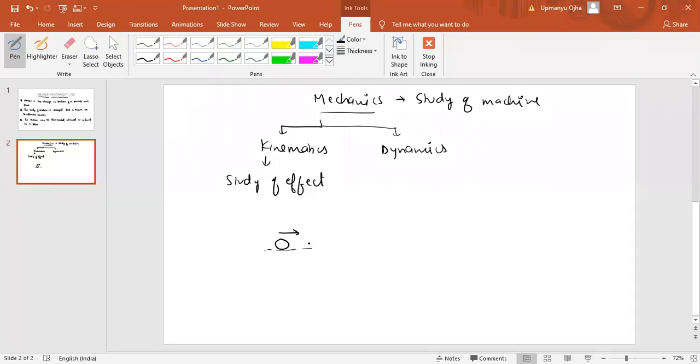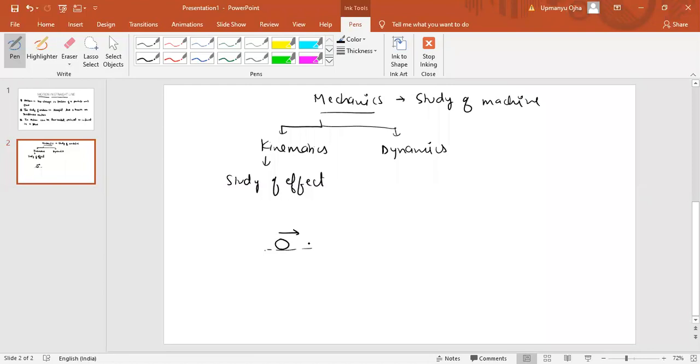If a particle is moving with a constant velocity, we are not going into detail about why it is moving so and who is responsible. If you see your car, a car is a machine. You have the accelerator, the gears, the engine, everything.